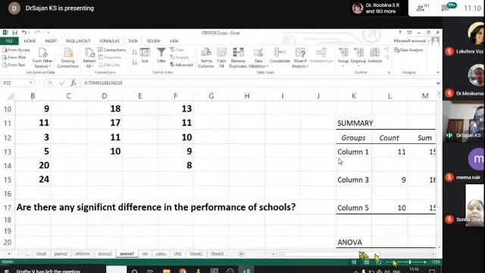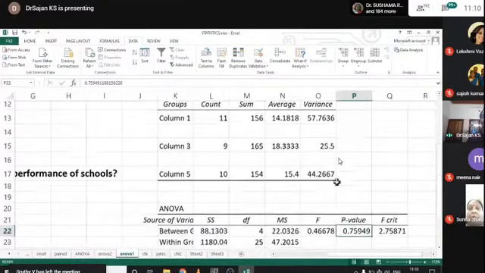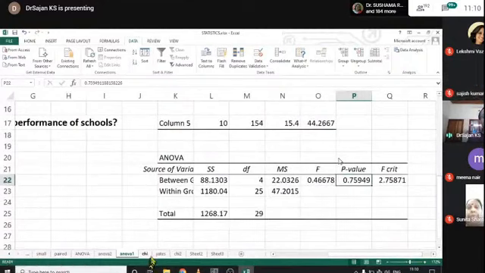Okay, now I think it is clear regarding ANOVA. Then go for chi-square.